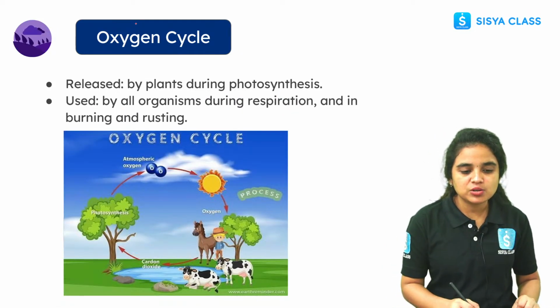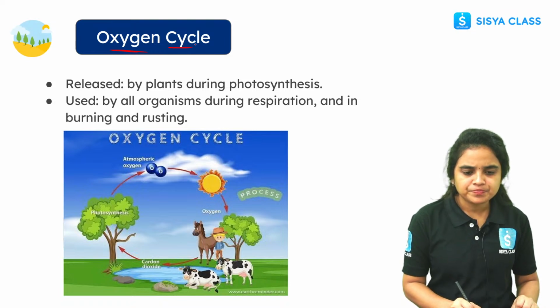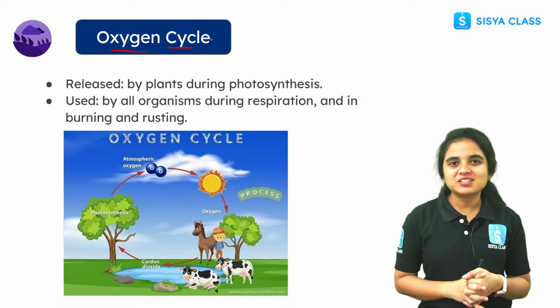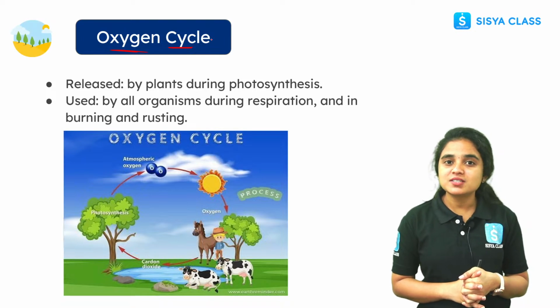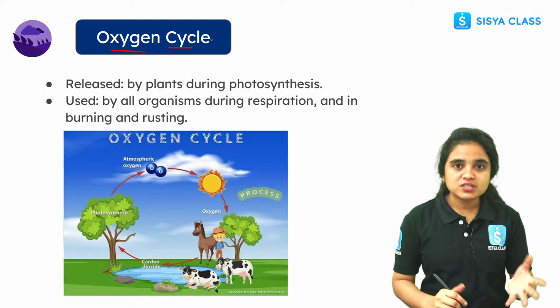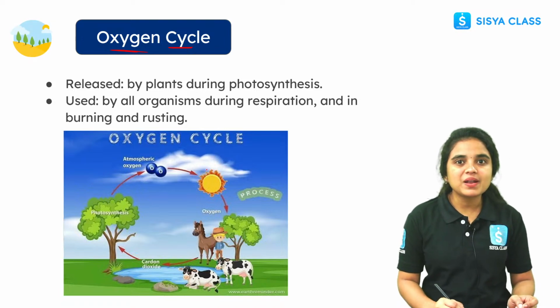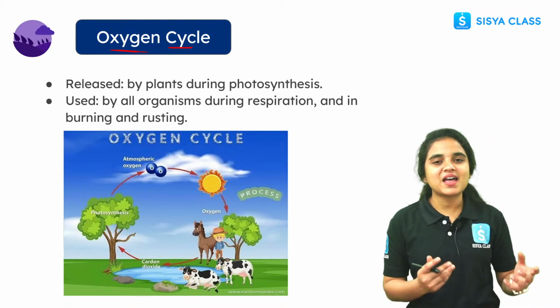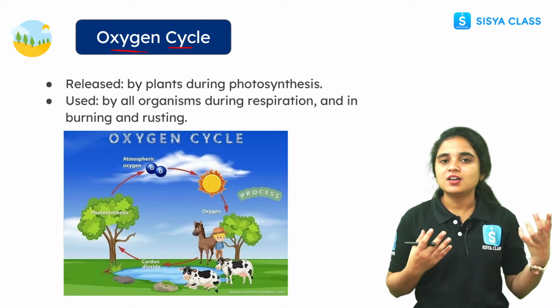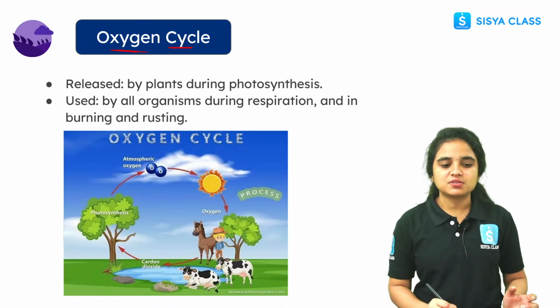Now let's get into the oxygen cycle, students. Oxygen is the main thing that we use for survival, right? Without oxygen, can we survive? No, we cannot survive. So oxygen is the main source. So we have to plant more trees. Why? Because plants are giving sufficient oxygen to every human and other organisms, right?